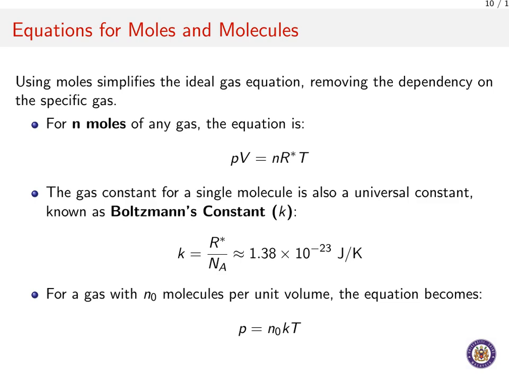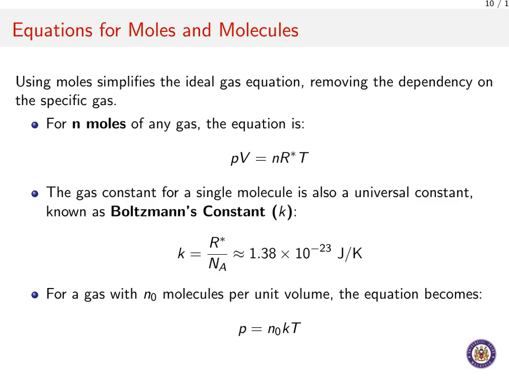When we think about gases in terms of moles, the ideal gas law becomes much more universal. Instead of a gas constant that changes for every different gas, we can use the universal gas constant R star. The equation becomes P times V equals N times R star times T, where N is the number of moles. This is incredibly convenient because R star is the same for all gases.